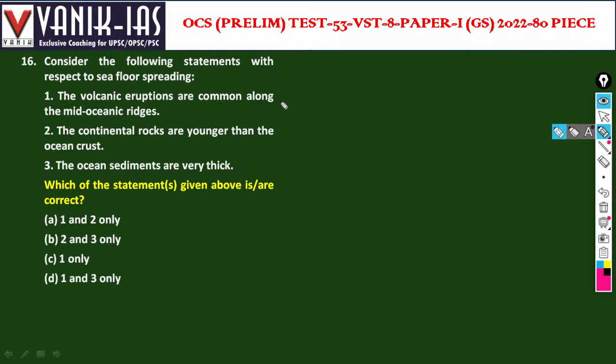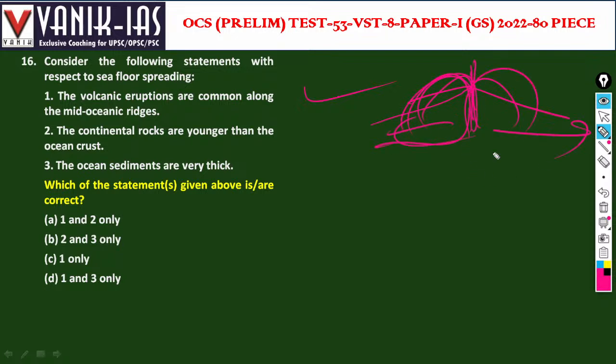The volcanic eruptions are common in the mid-oceanic ridges. Why? Because usually they separate. So here volcanic eruption occurs. One part moves here, one another part moves there. Volcanic eruption occurs in the mid-oceanic ridges.